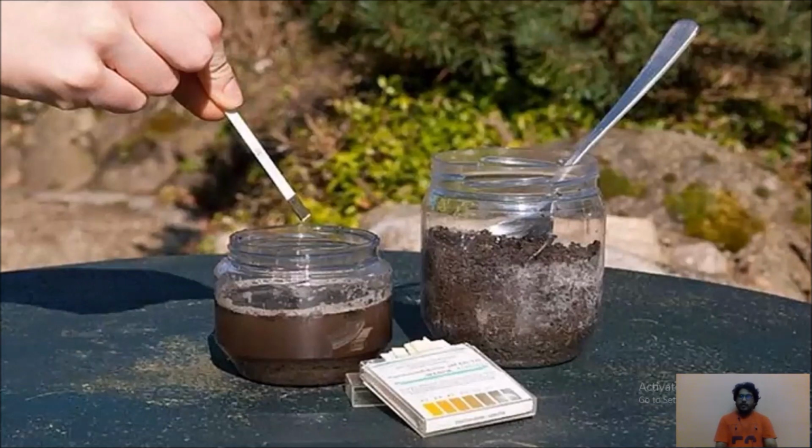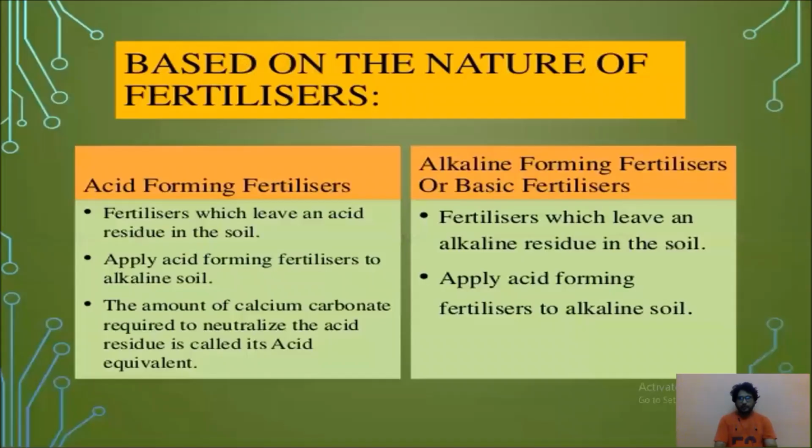We have acidic fertilizers and basic fertilizers. We can use these types of fertilizers under specified conditions. Depending on the fertility of the land and the pH of the soil, you can add either acidic or basic fertilizers. Like that, we need to maintain neutral pH, that is, value 7.